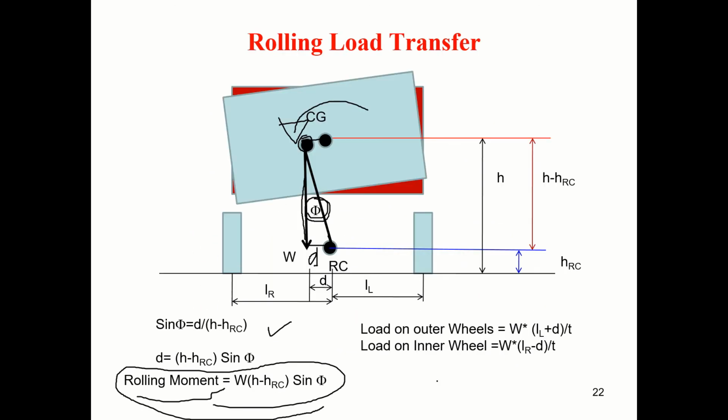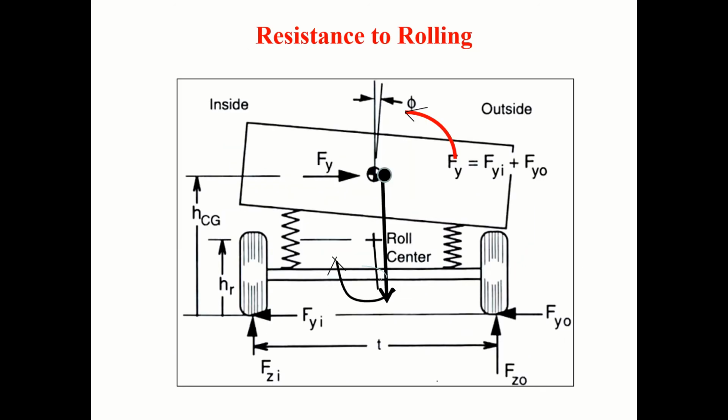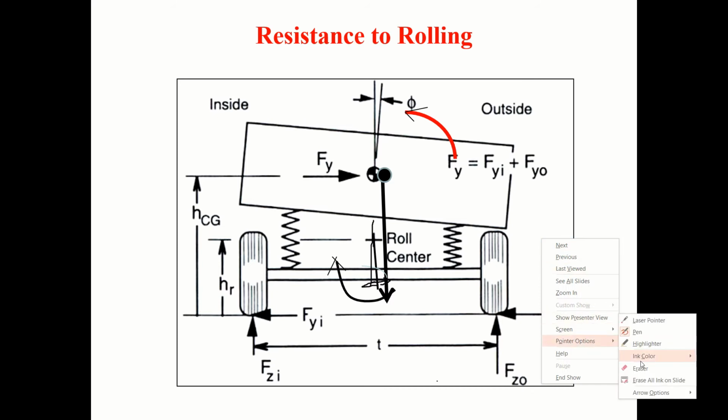Now, this is a rolling load transfer. What is the resistance offered to this? I think the sketch has been reversed over here. So you get about this point, correct? Now if I can measure the value of D, one minute.